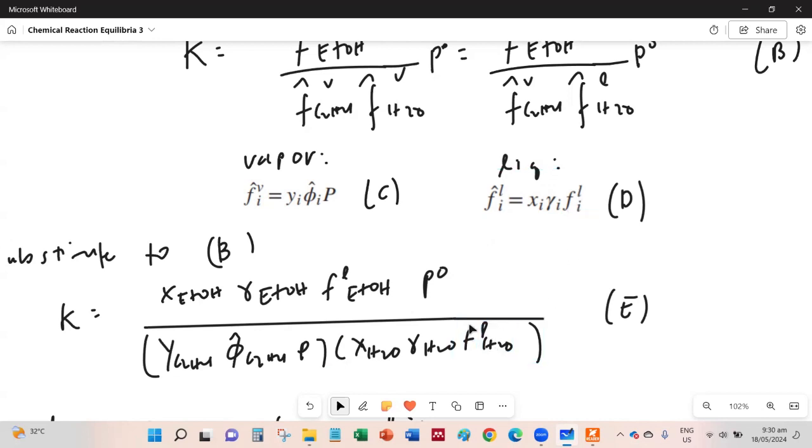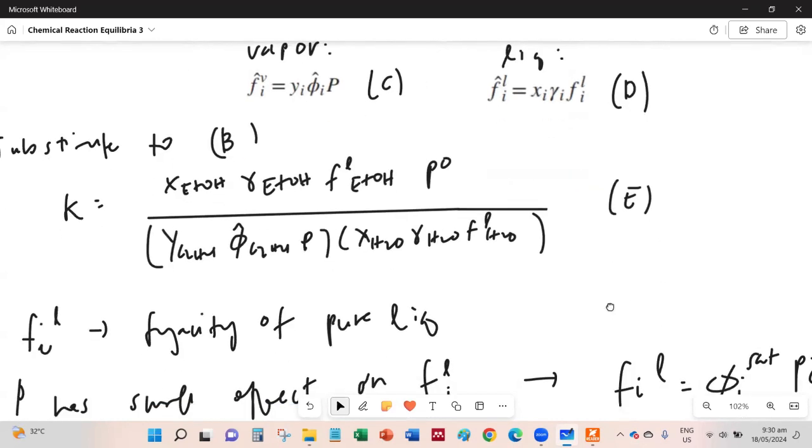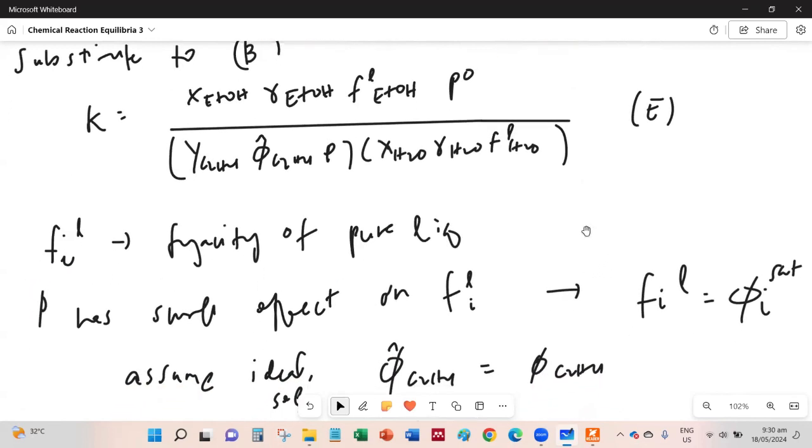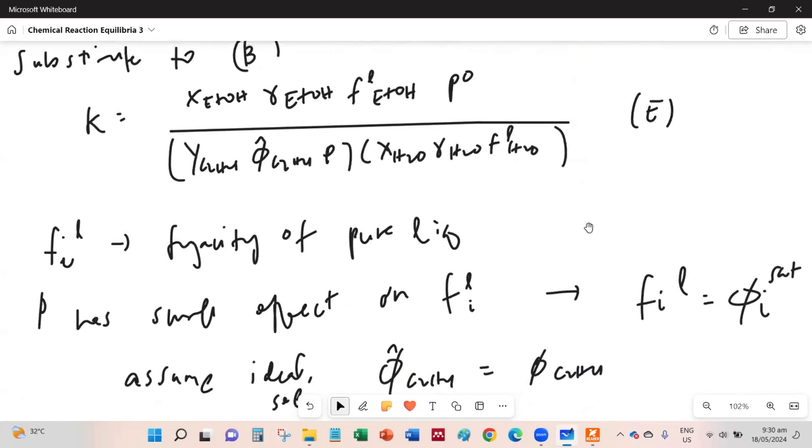Okay, so there's no more hat here. So just a reminder that without the hat, we're referring to the pure liquid, not the solution.